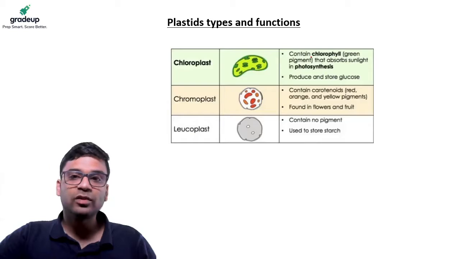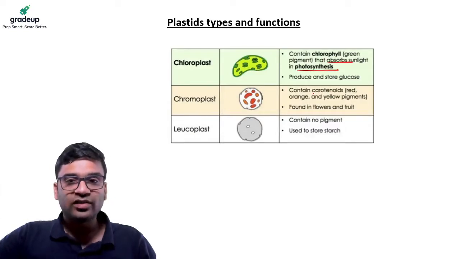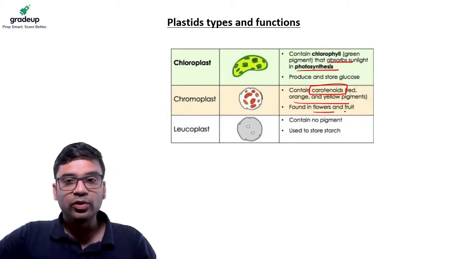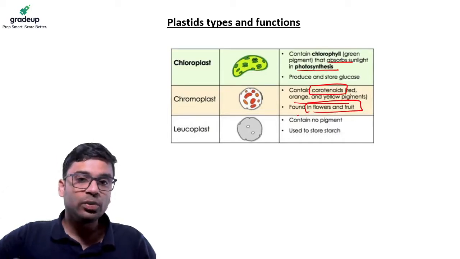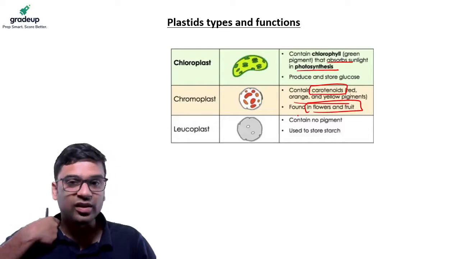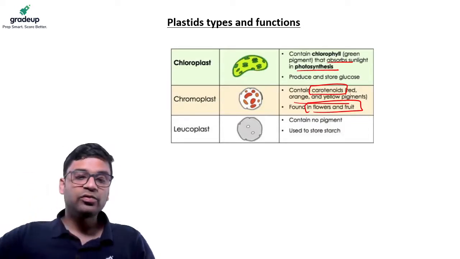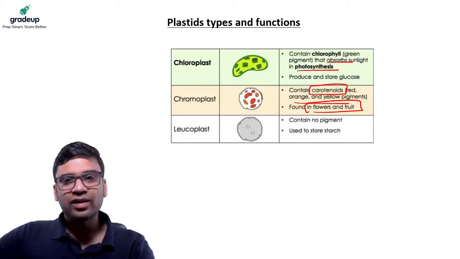Chloroplast has chlorophyll, which absorbs the sunlight. Chromoplast has carotenoids, which are red, orange, yellow in color. They are found in flowers and fruits. Leucoplasts have no pigment. They are used to store starch, mainly for storage purposes. So this type of one-liners are asked in the exam.